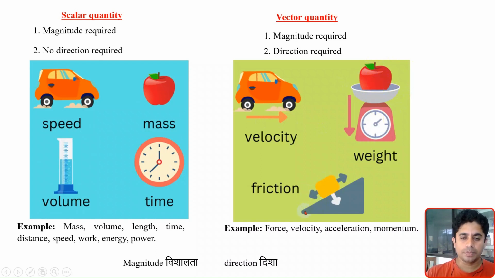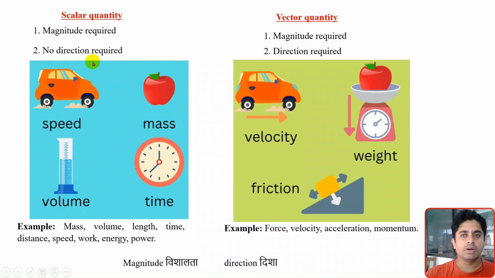Or about this block which is on an inclined plane, and different arrows we have shown, this side, this side, this side. Every arrow has some meaning: frictional force, weight. For all those forces I have to give information about the direction in which they act.